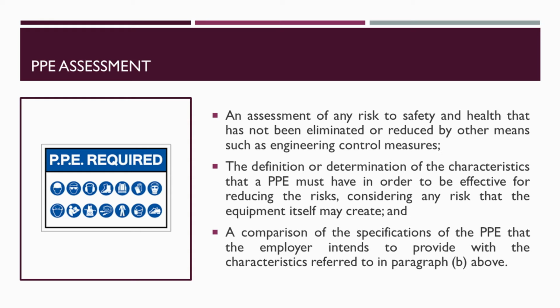The assessment should include an assessment of any risk to health and safety that has not been eliminated or reduced by other means such as engineering control measures. The definition or determination of the characteristics that a PPE must have in order to be effective for reducing the risk referred above, taking into account any risk that the equipment itself may create, and a comparison of the specifications of the PPE that the employer intends to provide with the characteristics referred above.